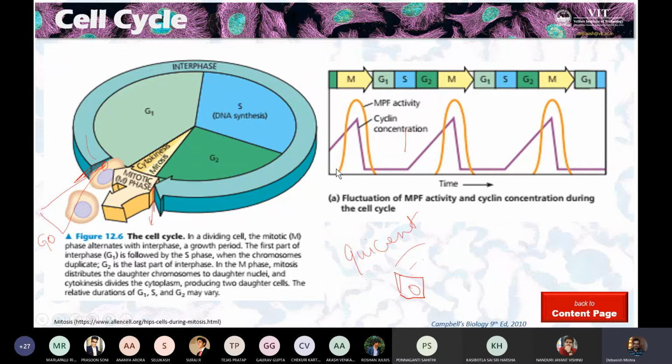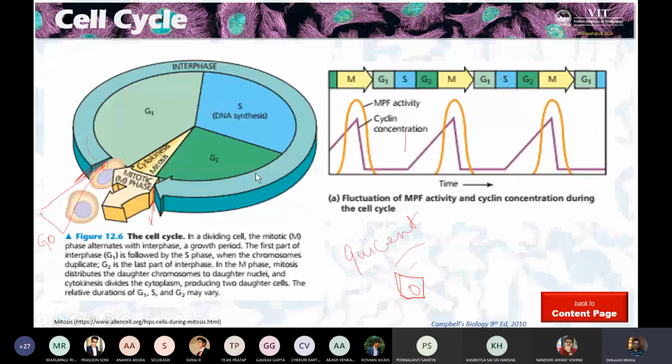MPF protein and cyclin. They saw that during the mitosis phase, the MPF starts increasing, and cyclin concentration starts accumulating from the S phase itself, but in the M phase it peaks, meaning it's the highest concentration inside the cell. And then it drops severely, abruptly.